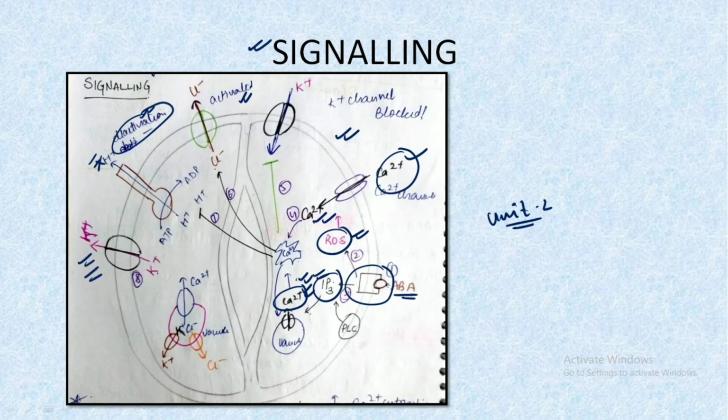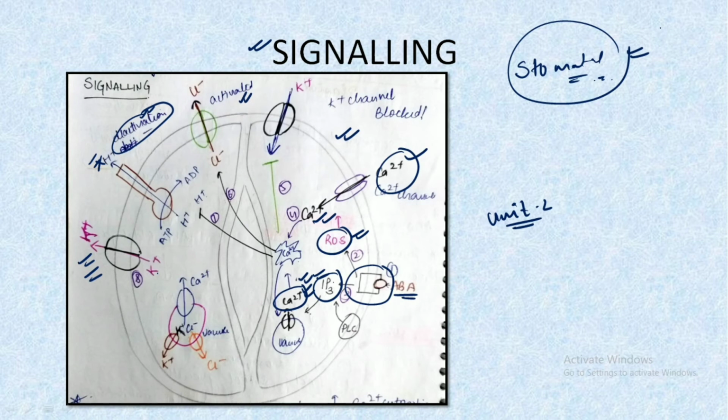And along with all this, it also leads to opening of the K plus ion channels. In order to understand why K plus and why Cl minus are getting involved in this pathway, we need to have a clear understanding of stomatal opening and closing. We will understand this in complete detail in the future videos.